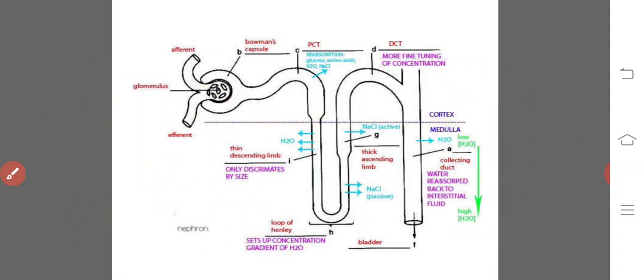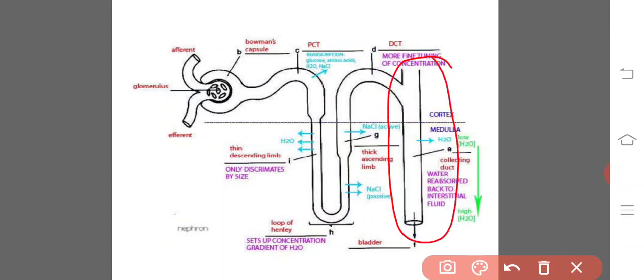Coming to the last portion, the collecting duct. Each and every nephron enters into the collecting duct, that enters into the collecting channel, and finally that enters into the renal pyramid. In the collecting duct, what happens? Water is absorbed in the cortical and medullary collecting ducts under the influence of ADH as usual. In the collecting duct, 10% of water and sodium ions are reabsorbed.